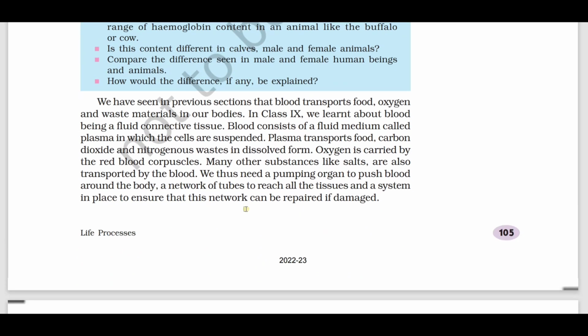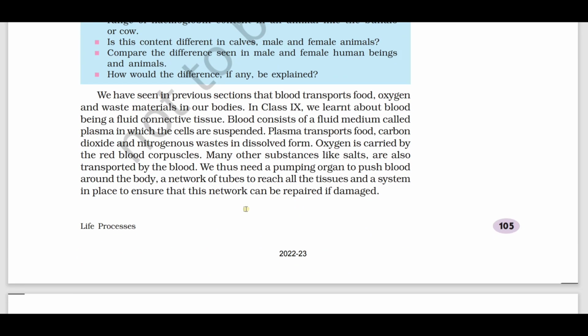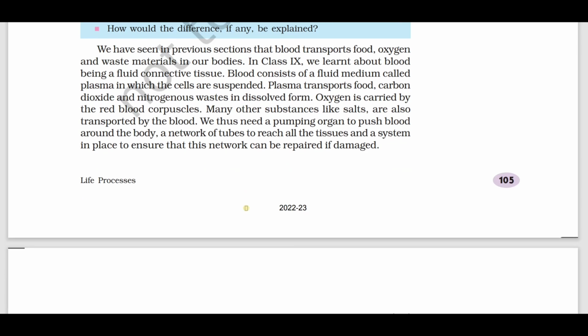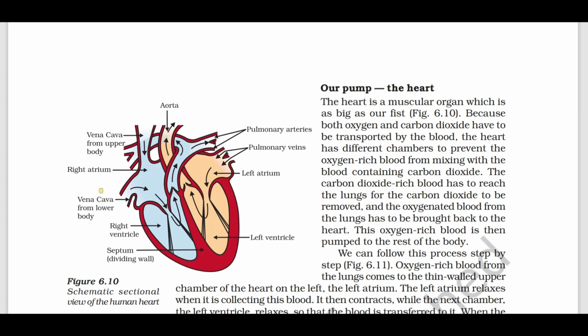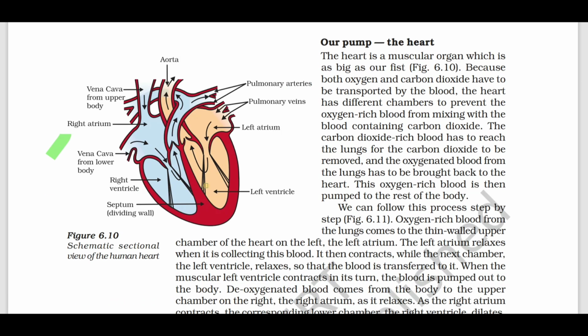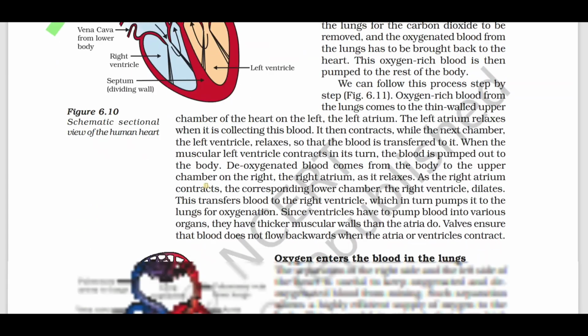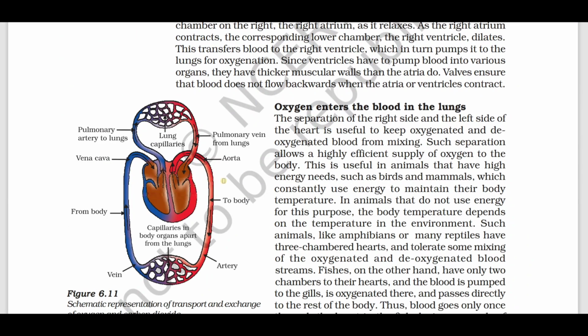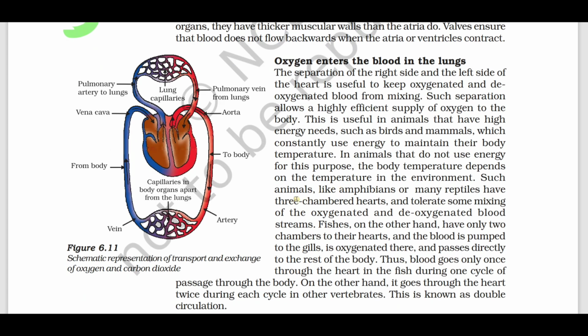Transportation in human beings. Important diagram: the heart, and also the function of each part of the heart and double circulation. The concept of double circulation is also very important.